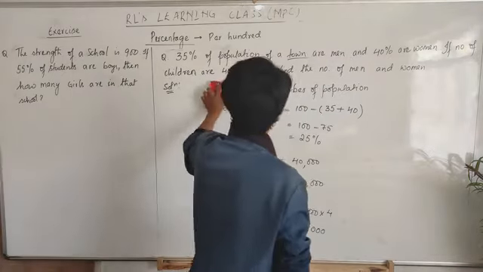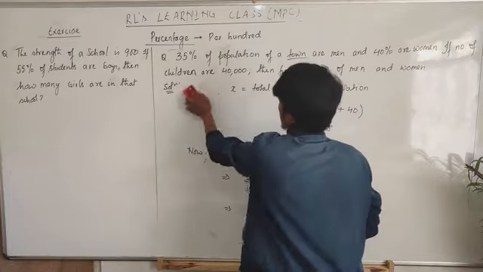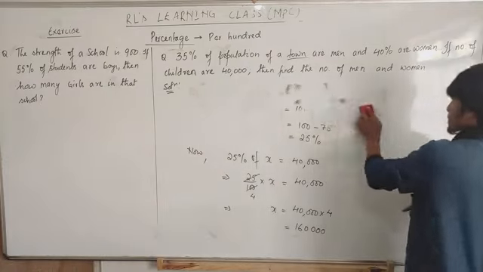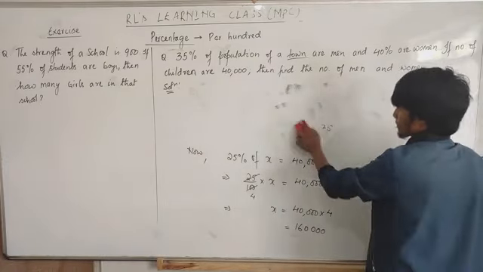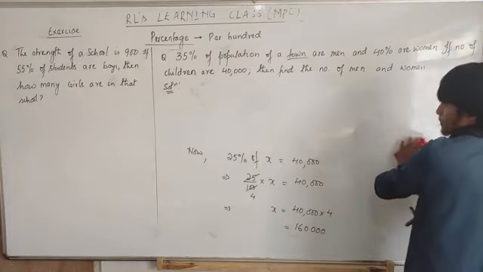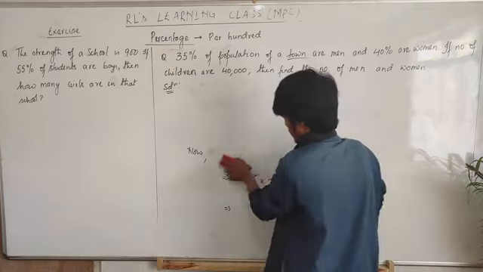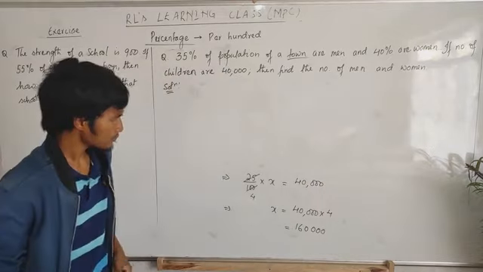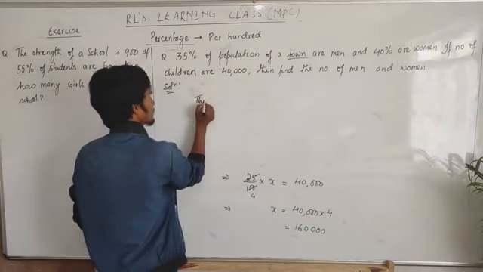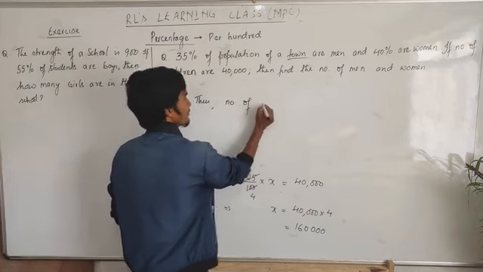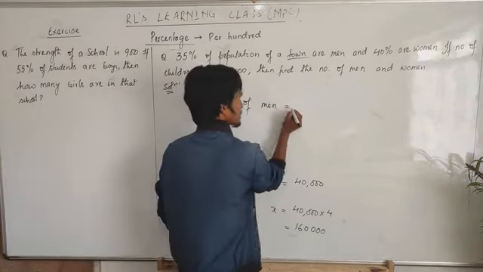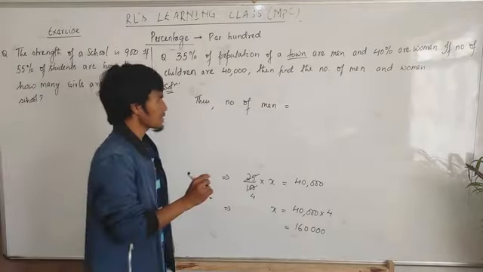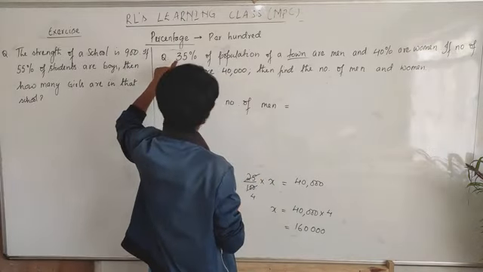Okay, I wrote this one. Then thus, number of men is equal to